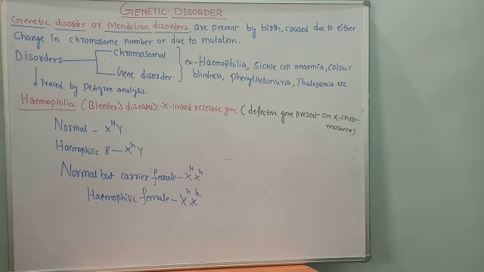In the next video I will show you the cross related to the disease. What are the possible types of children? What happens when a hemophilic male marries a normal female? What are the possible types of children they may get, hemophilic or normal? We are going to discuss all those crosses in the next video.